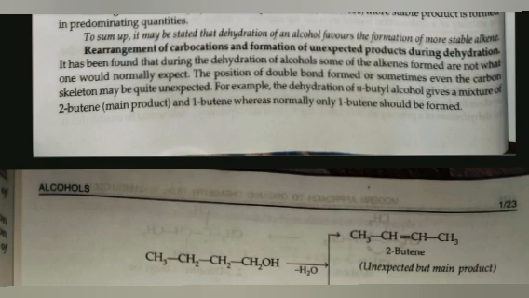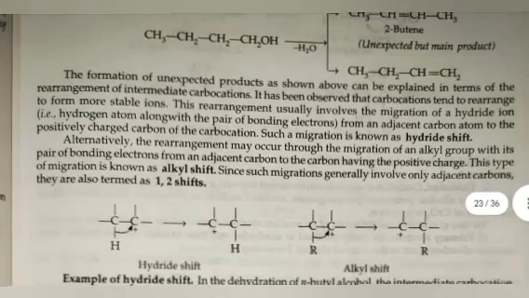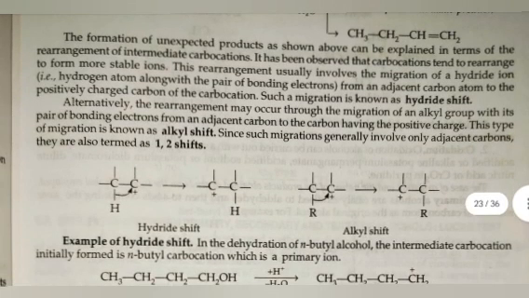It has been found that during the dehydration of alcohol, some of the alkenes formed are not what one would normally expect. The position of the double bond formed, or sometimes even the carbon skeleton, may be quite unexpected. For example, the dehydration of n-butyl alcohol gives a mixture of 2-butene and 1-butene, whereas normally only 1-butene should be formed. The formation of unexpected product as shown above can be explained in terms of the rearrangement of intermediate carbocation. It has been observed that carbocation tends to rearrange to form a more stable ion.